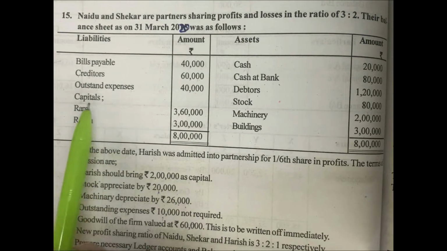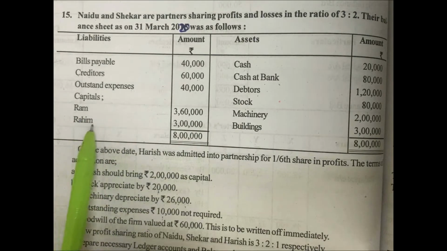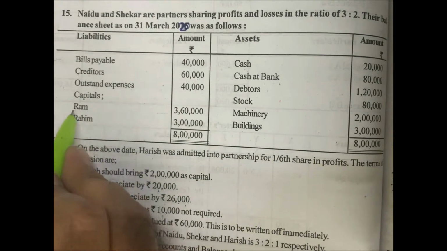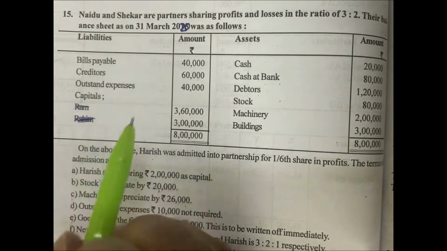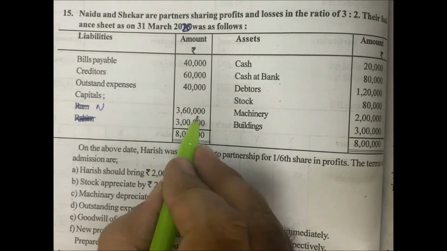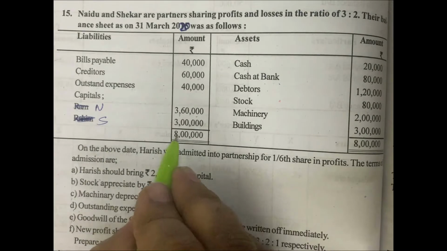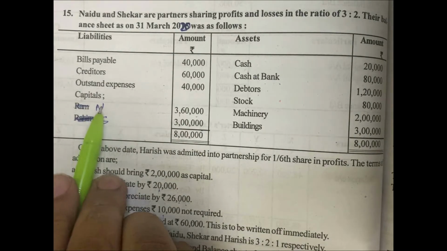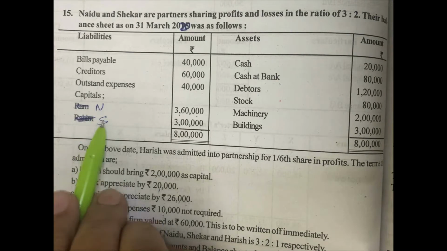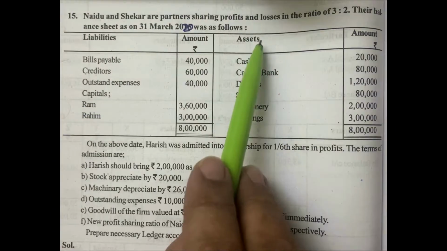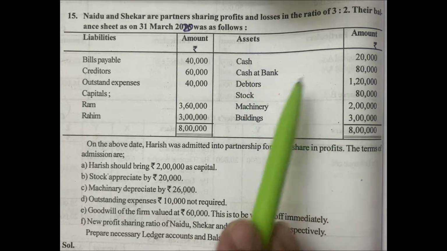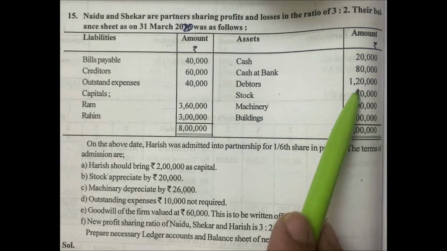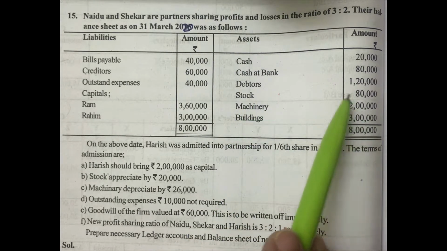Next, capitals. In the question, wrong names have been given here: Ram capital 3,60,000, Rahim capital 3 lakh rupees. These two names are not correct. Instead of Ram and Rahim, you should take Naidu and Shekar. Naidu's capital 3,60,000 rupees and Shekar's capital 3 lakh rupees. In the textbook also wrong names have been given here, so you have to make a correction there. Asset side: cash 20,000 rupees, cash at bank 80,000 rupees, debtors 1,20,000 rupees, stock 80,000 rupees, machinery